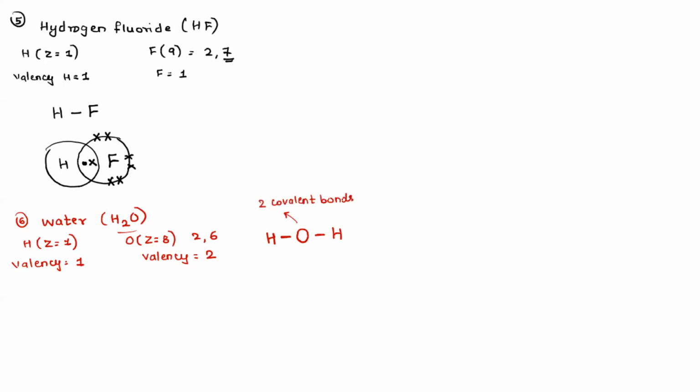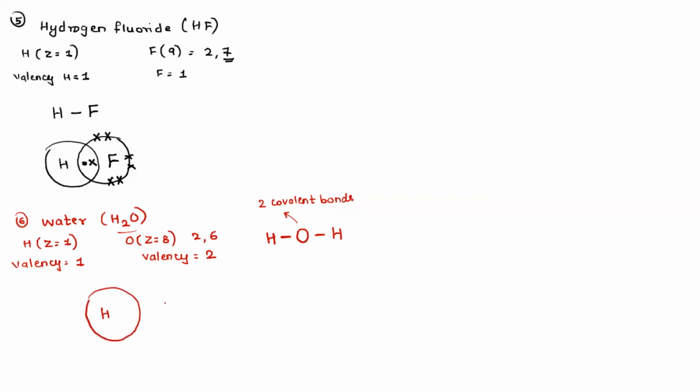So it is not necessary that oxygen will always make a double bond. No, that depends on which atom it is combining with. Oxygen has to make overall 2 bonds. So one bond it is making with this hydrogen, another bond with this hydrogen. So I know how my structure should look.